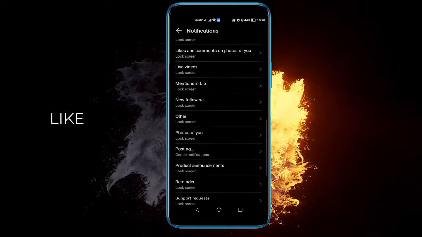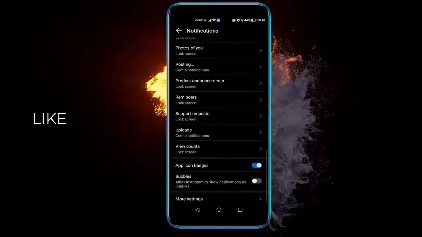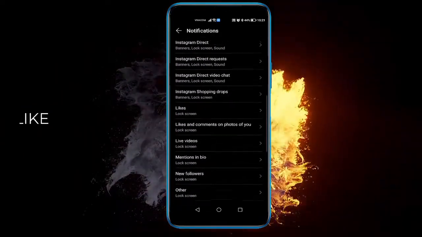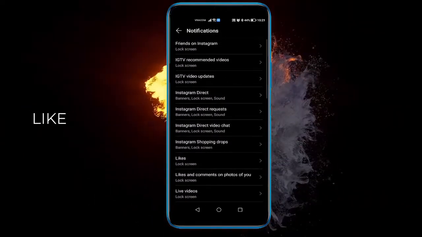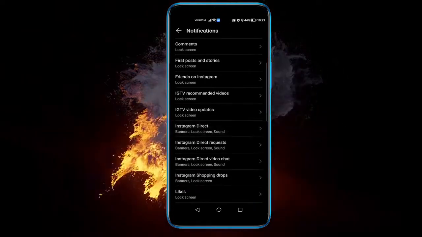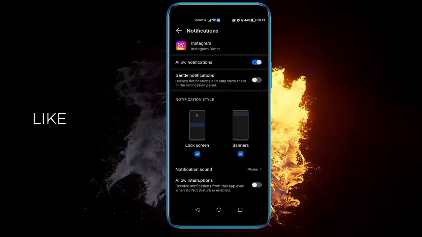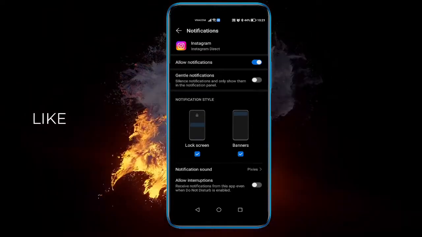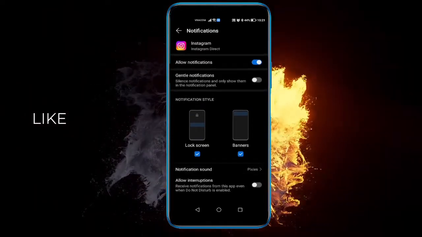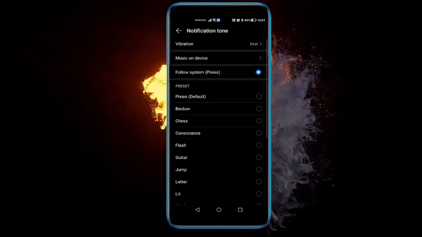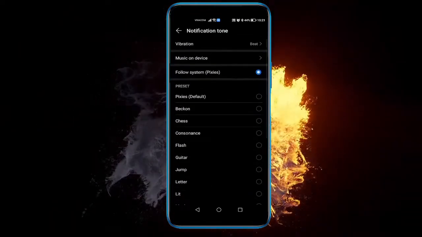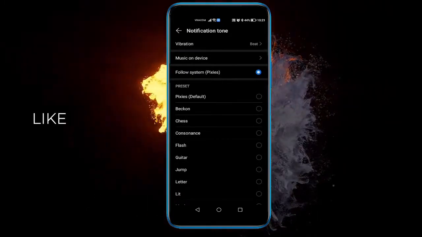And it depends on what you want to even be notified for. So for example, I'm just going to show you, let me see, Instagram Direct, for example, where I receive messages. I've allowed the notifications, I've turned off gentle notifications, and I've changed the notification sound to Pixies. You can pick any of your system sounds, or you can pick any music from the device.